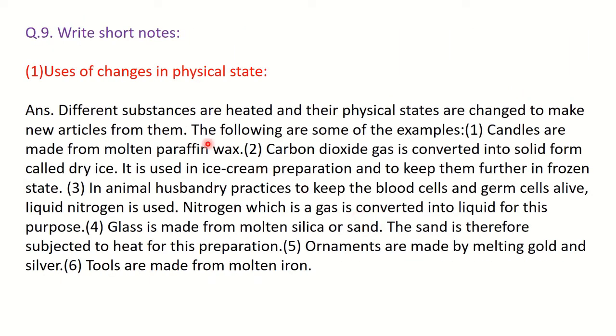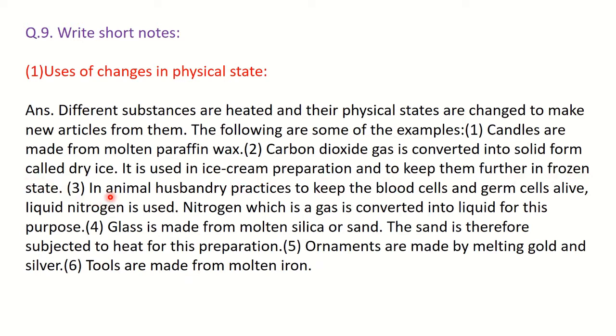Next, the short notes. First one, uses of changes in physical state. Different substances are heated and their physical states are changed to make new articles from them. The following are some examples. First, candles are made from molten paraffin wax. Second, carbon dioxide gas is converted into solid form called dry ice, and it is used in ice cream preparation and to keep them further frozen.